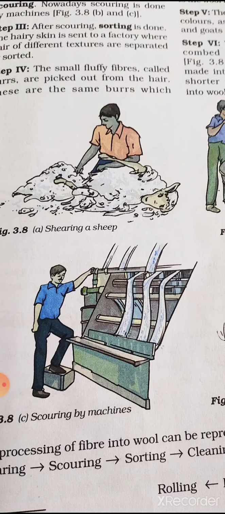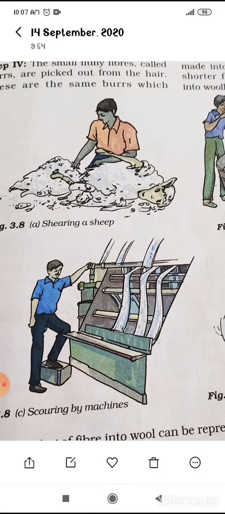Okay, why? The hair or the fleece of the sheep are dead cells, so it does not hurt the sheep. I have told you, the fleece of the sheep along with the thin skin of the sheep is removed from its body, which is called shearing. Okay, so the layer of the skin which is just below the fleece, it is dead, so it does not hurt the sheep. Okay, so the hair of the fleece is the dead cells, so it does not hurt the sheep.